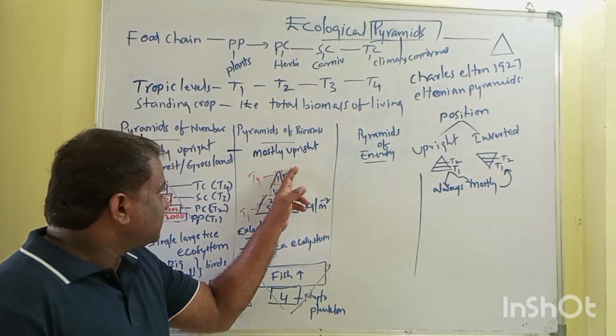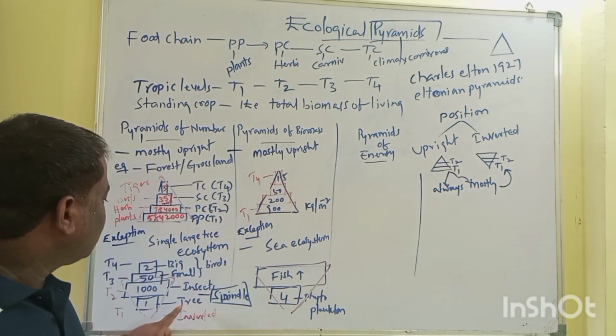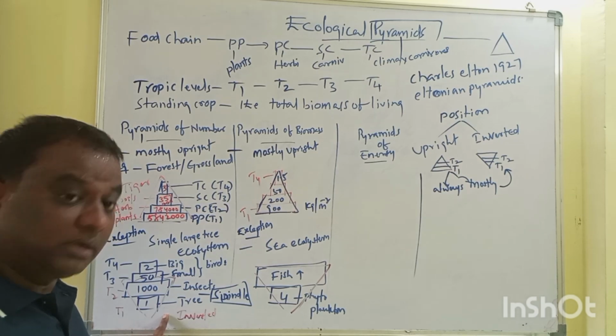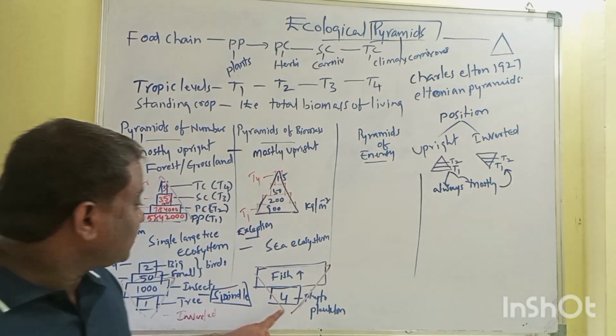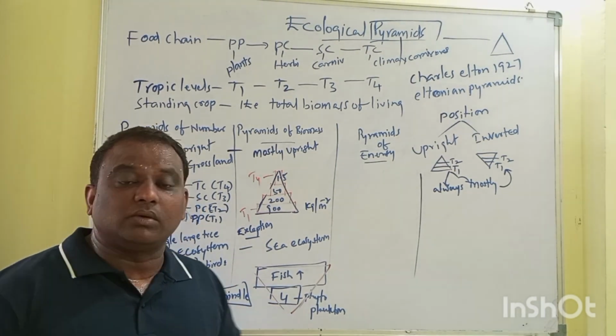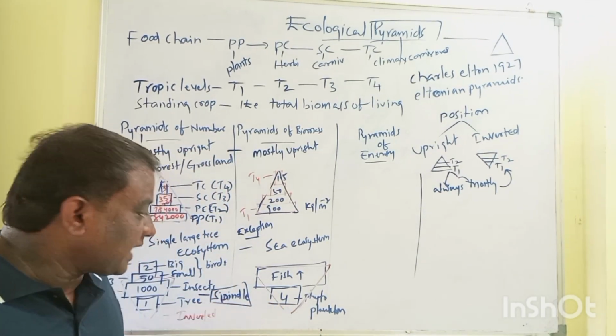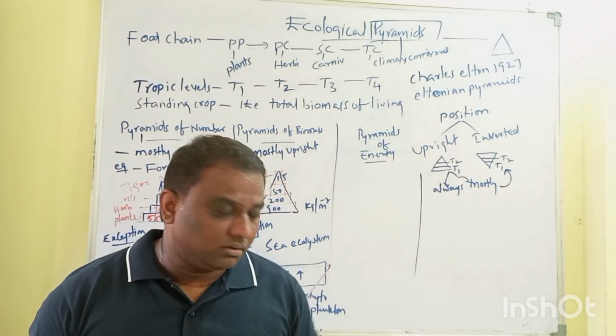So here, what are the exceptions? Pyramids of number, it is all about a single large ecosystem, single tree ecosystem. What is the exception here? It's all about the sea ecosystem. The phytoplankton standing crop is much lesser than that of the fish.